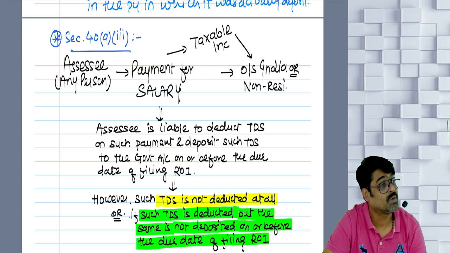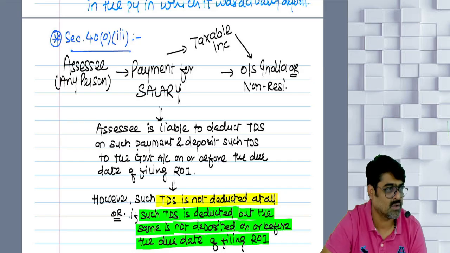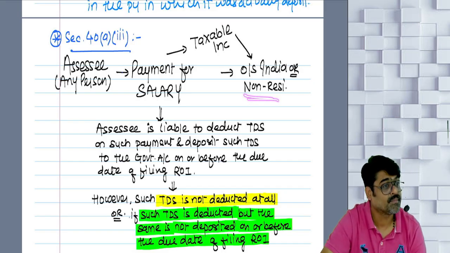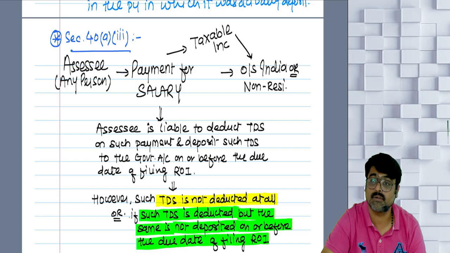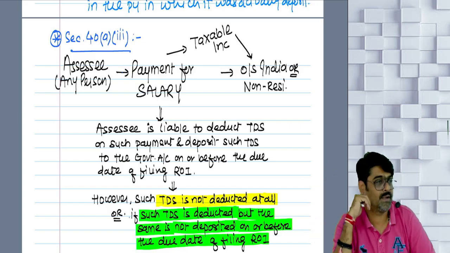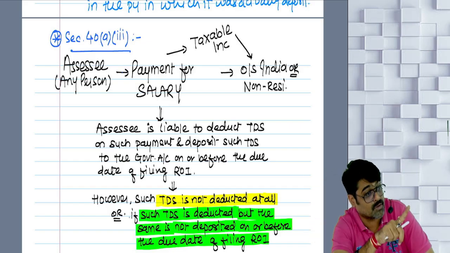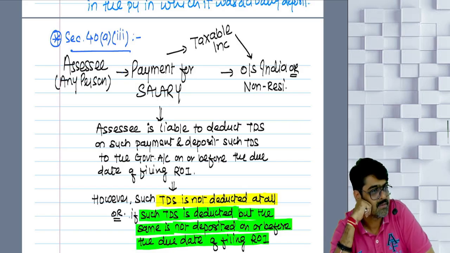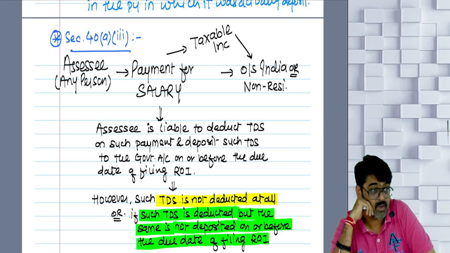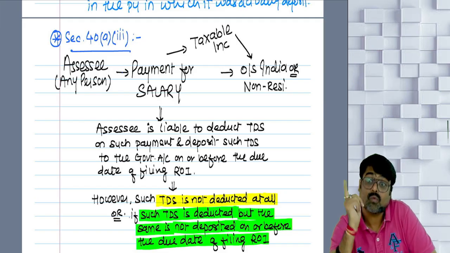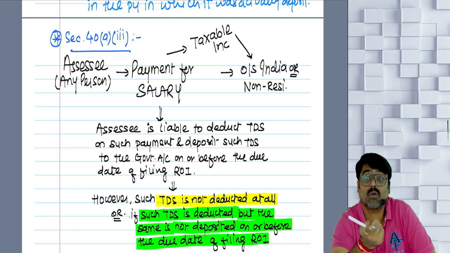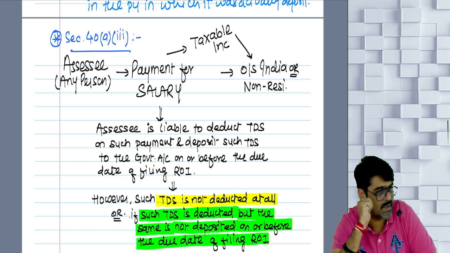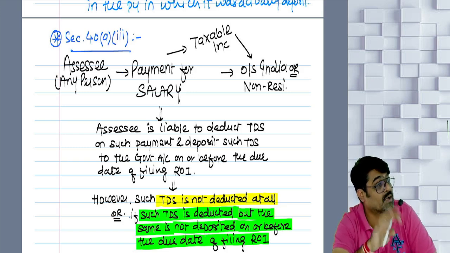You pay salary to any assessee who is not a company, individuals, yes or no? So any non-resident individual is there, and to that non-resident individual you are paying salary outside India, and on that salary also you are supposed to deduct TDS. Did you deduct TDS? No. Or you deducted, but you did not deposit on or before the due date of filing ROI. Then whatever salary you have paid with TDS default, 100% of that salary will be disallowed.